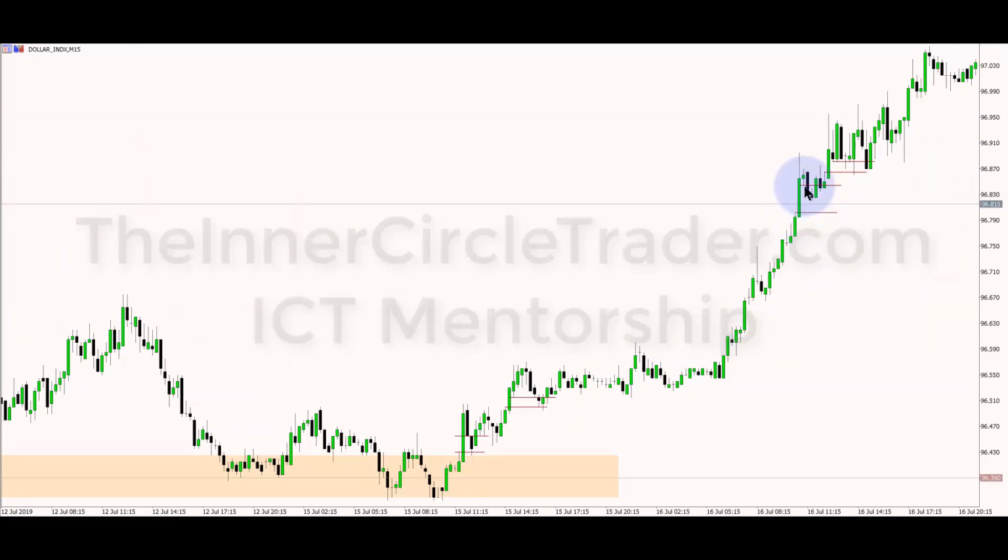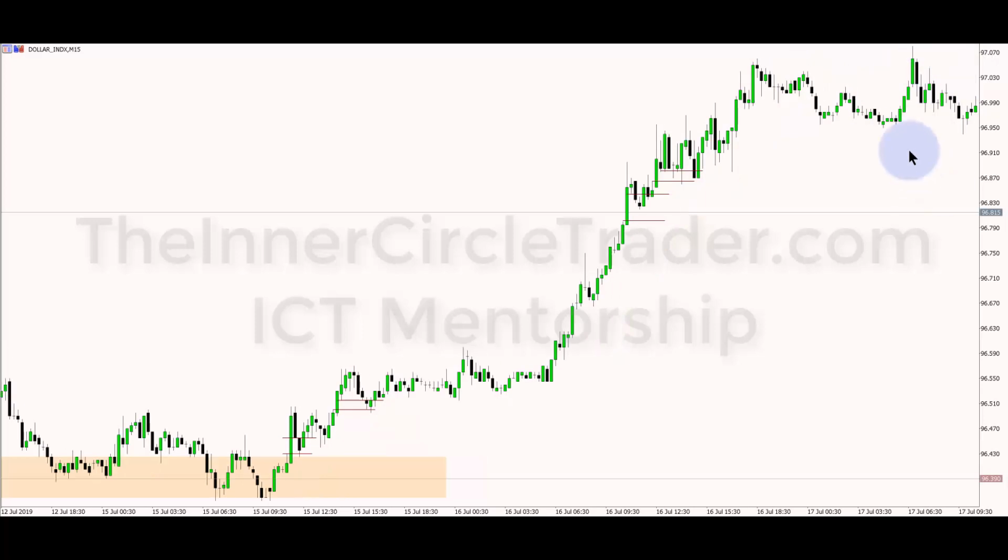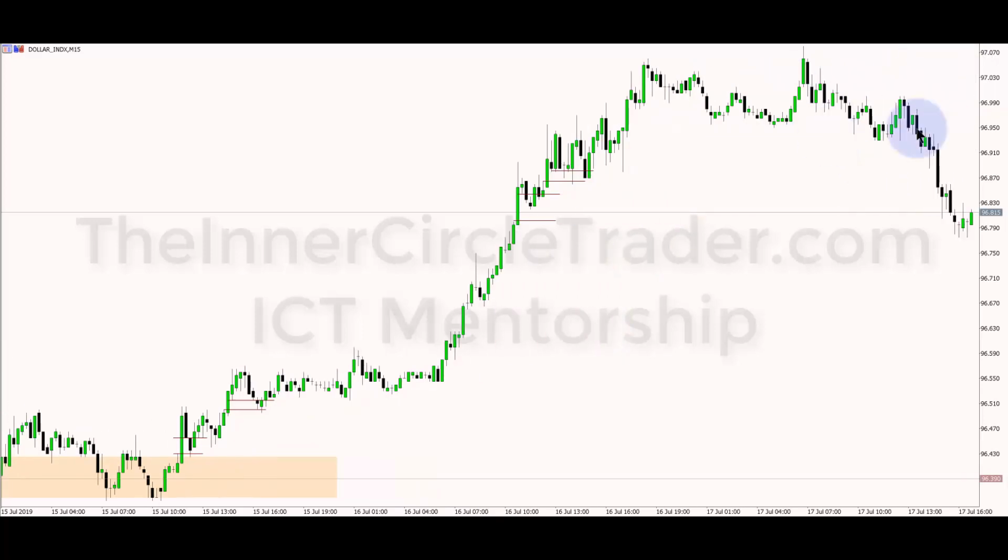Another fair value gap here. Consequent encroachment. Beautiful. Fair value gap in here. Price comes down, hits it as well. Fills it in. Another expansion. Then price trades up into that daily bearish order block in here at the 97 big figure. And then we've since encountered some resistance there. And again, I mentioned we need to get above that old high, which is a little bit higher than 97 relative to its daily chart.